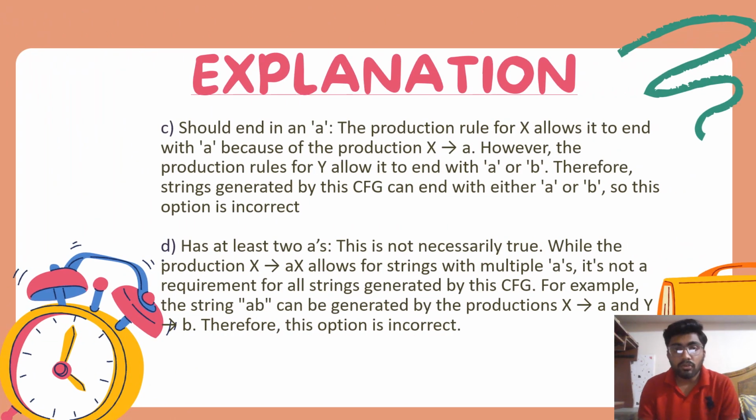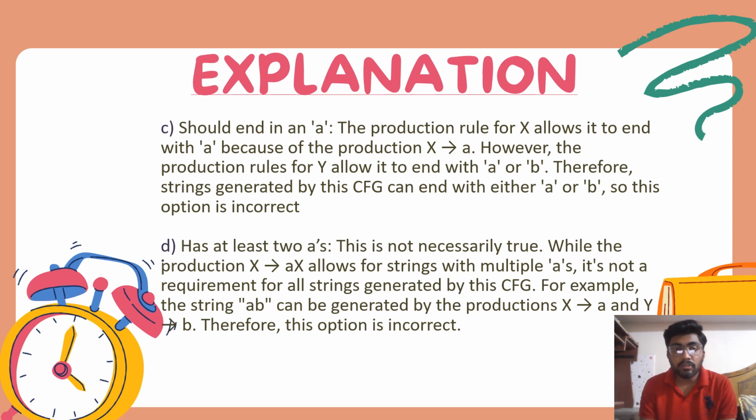Option number C should end in a. The production rule for X allows it to end with a because of the production X is equal to a. However, the production rule for Y allows it to end with a or b. Therefore, strings generated by the grammar can end with either a or b. So this option is incorrect.